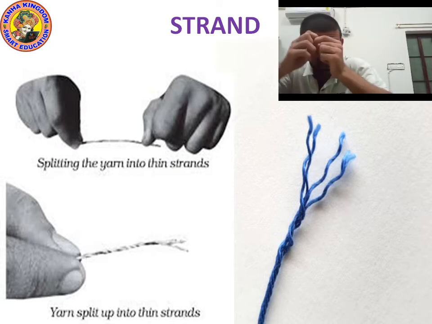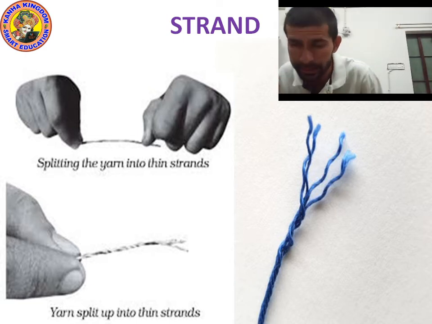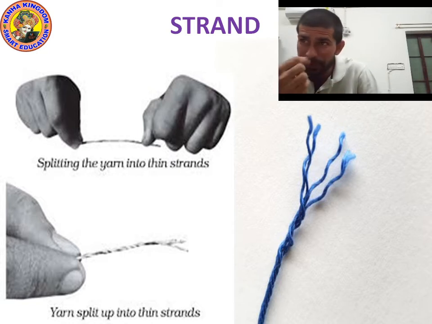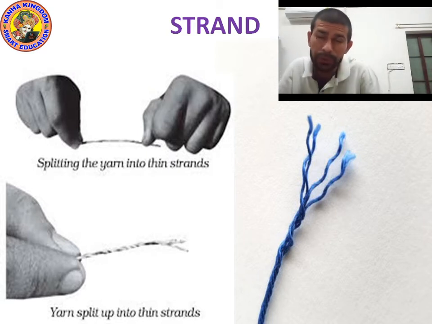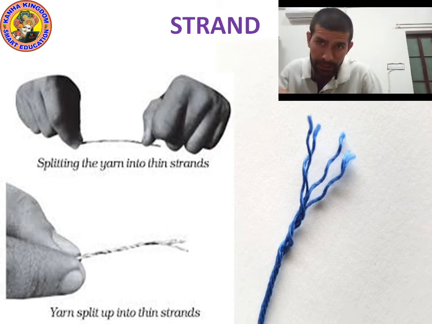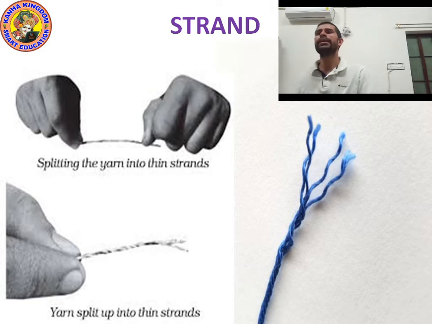When you pull out thinner yarn from this yarn, you can easily pull out even thinner yarn. These thinner yarns are known as strands. You can see the picture of a strand.